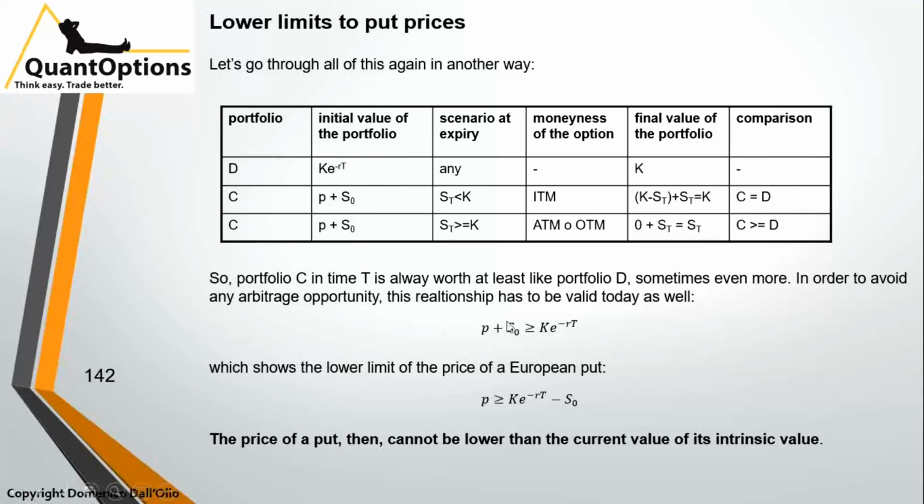So P plus S0 has to be greater or at most equal to K e^(-rT). And if we take S0 and we bring it to the other side, we can say that P is always higher or at most equal to K e^(-rT) minus S0. And what is this? It's the current value of the intrinsic value of the put. Once again, prices of options cannot fall below the present value of their intrinsic values. And for now, that's all also about lower limits to option prices.